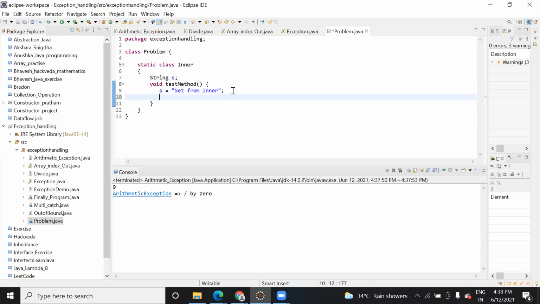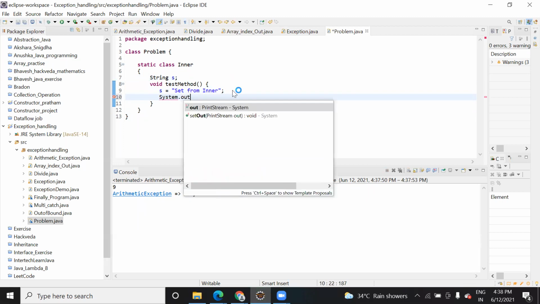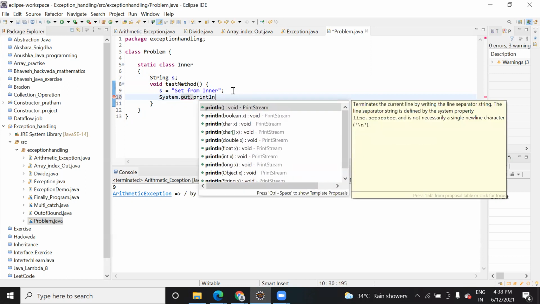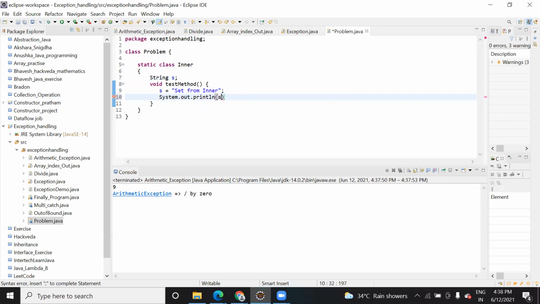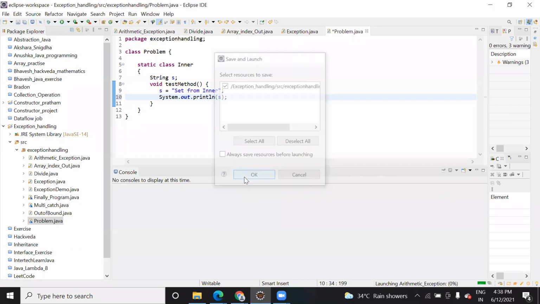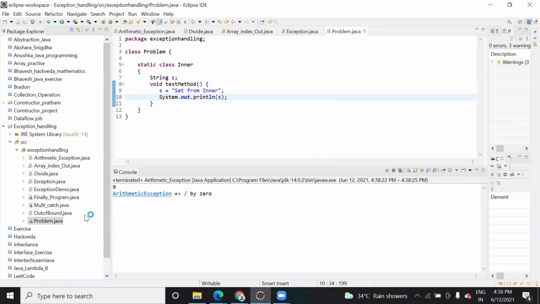Let me try printing also. Once check System.out.println s, but still not working.